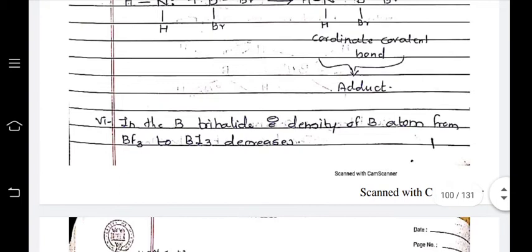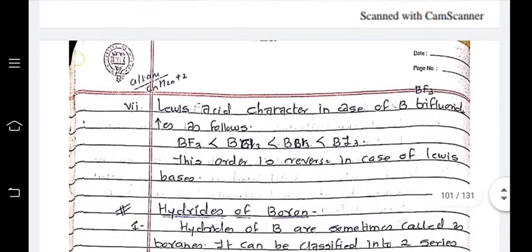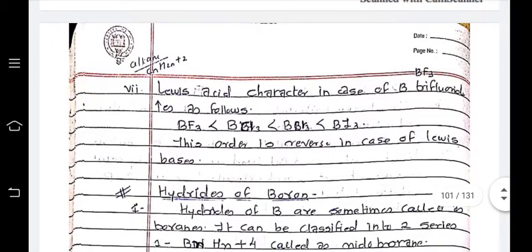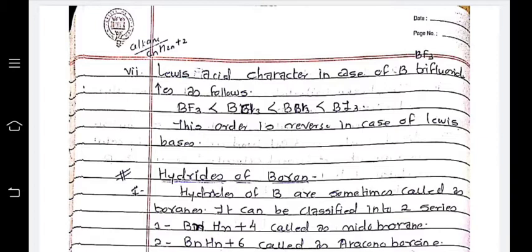In the boron trihalides, the electron density of the boron atom from BF3 to BI3 decreases. So the Lewis acid character of the boron trihalides increases as follows: BF3 less than BCl3 less than BBr3 less than BI3. This order is reversed in the case of the Lewis base.